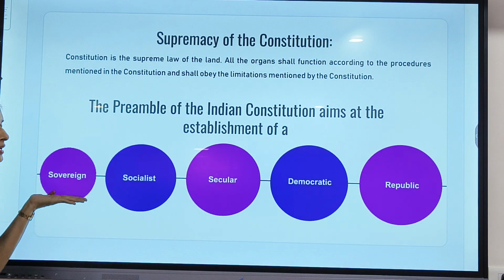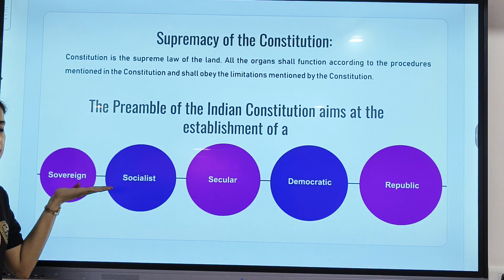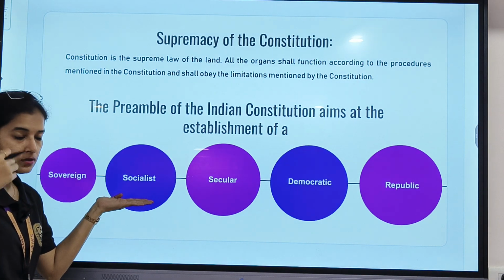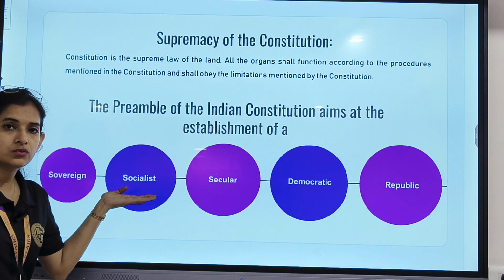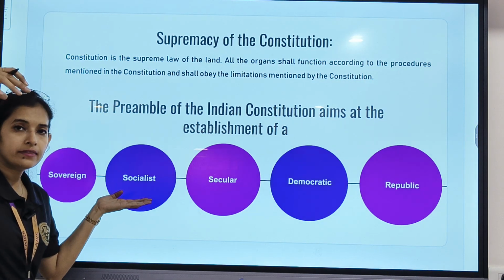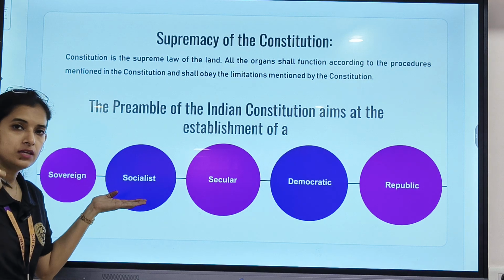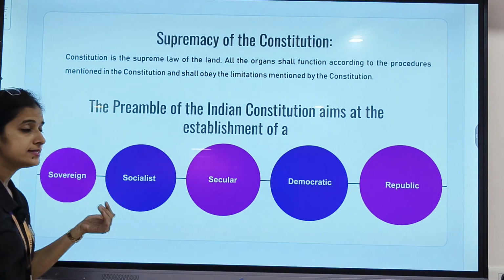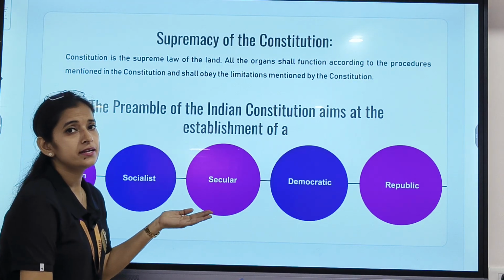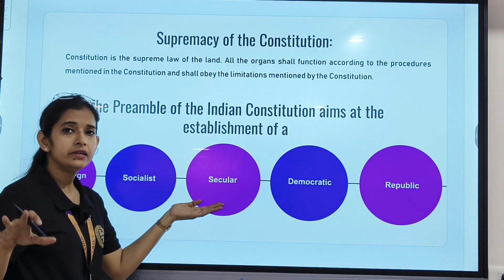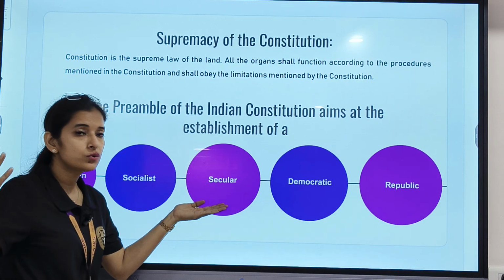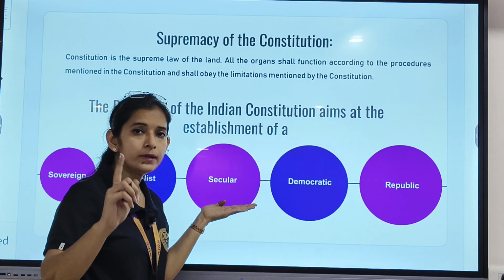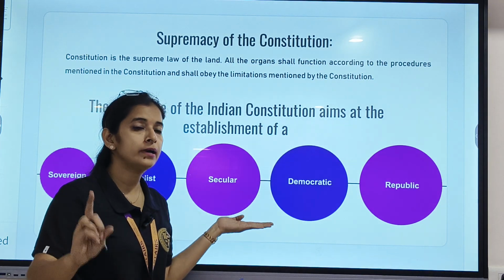So in the preamble, we have certain words which are mentioned. For example, it is a sovereign nation, that is, it is an independent nation. Our nation won't be functioning according to another nation. There is no other supreme power which is actually controlling us. Second, it is a socialist country, that is, we have to function according to the society. It is a secular country, that means no particular religion would be followed by the government.